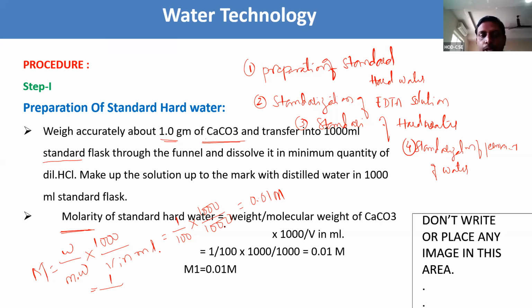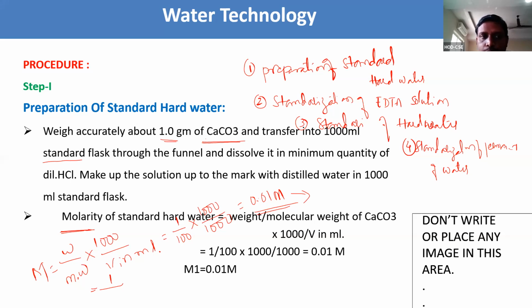The first step is to find out the molarity of the solution. Molarity is weight by molecular weight into 1000 by V in ml. Here the weight is 1 gram, weighed accurately. So 1 by 100, the molecular weight of calcium carbonate being 100, into 1000 by 1000, and you will get 0.01 molar. Any doubts up to here? 0.01 molar, this is M1.